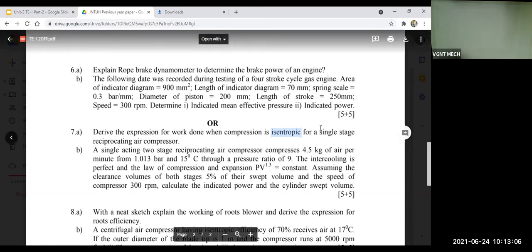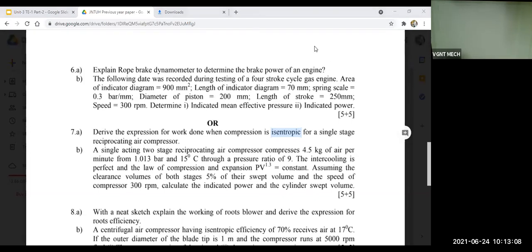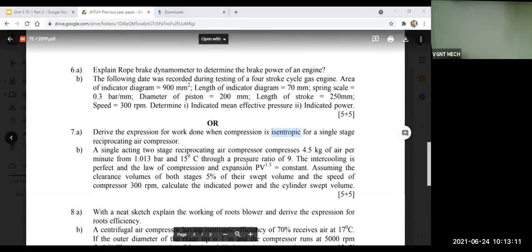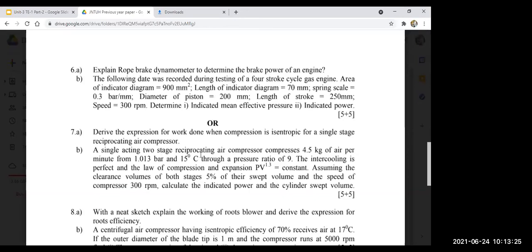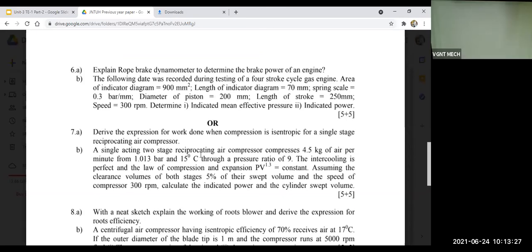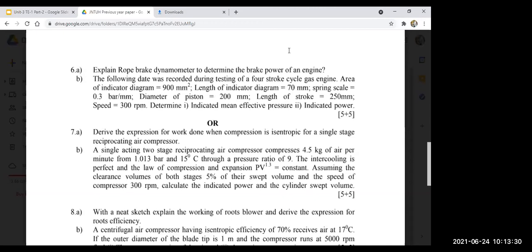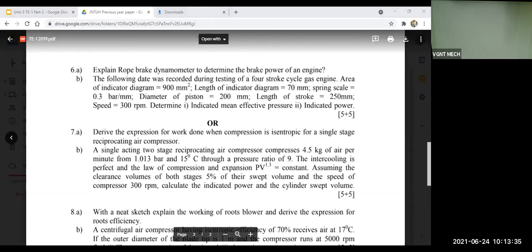So first I will discuss this isentropic, then we will start. We are going to do the derivation for this one. This is a 5 marks question, question number 7A. One derivation they have asked here, and in 7B, one problem from the single acting two-stage reciprocating air compressor. That problem we are going to do in the next class, but today we are going to see the derivation part: derive the expression for work done when compression is isentropic.